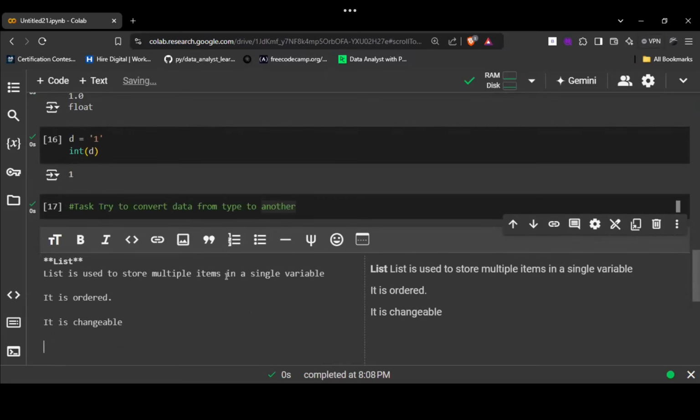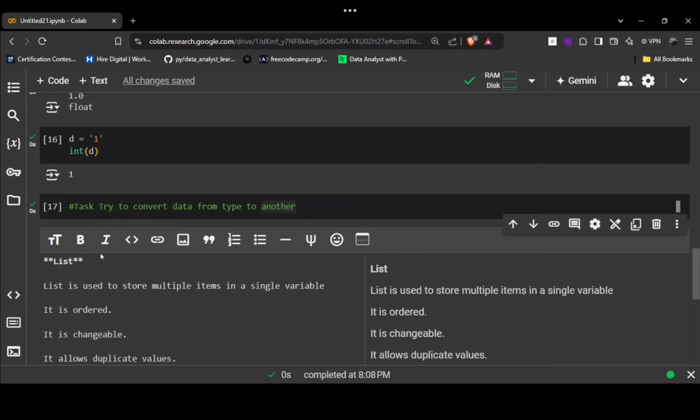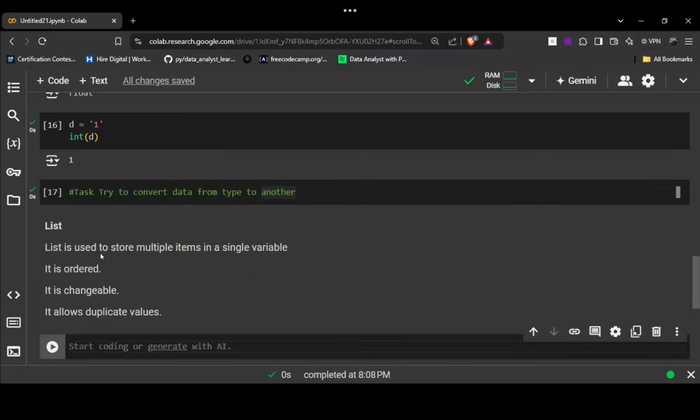Changeable means we can change the value of this. It allows duplicate values. Any doubt in these 4 points, guys? No, sir. Okay.